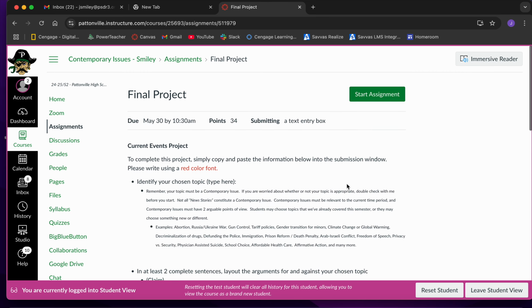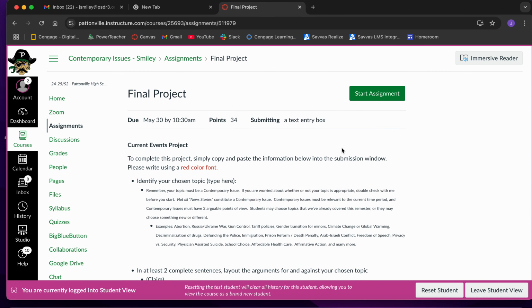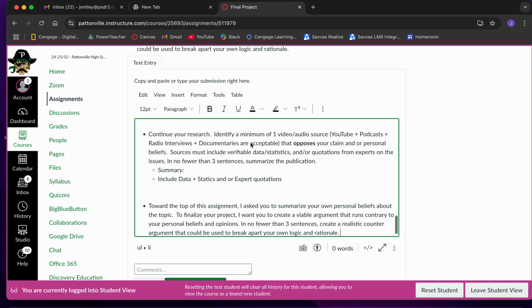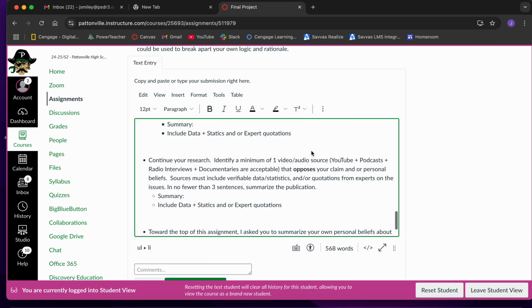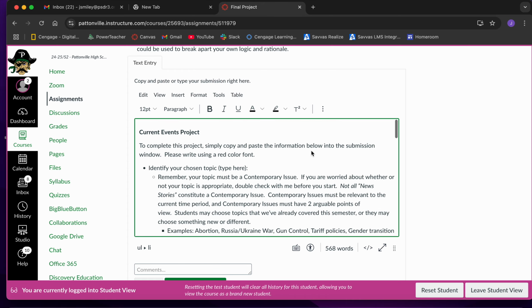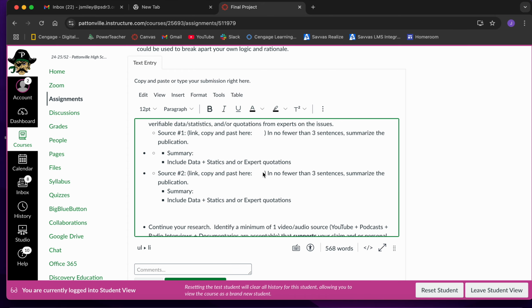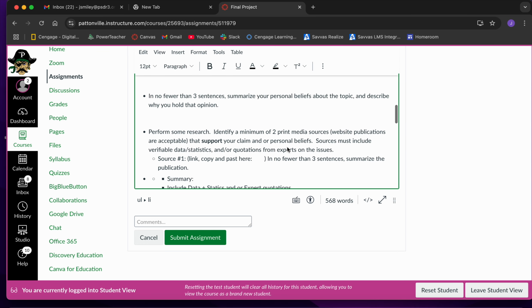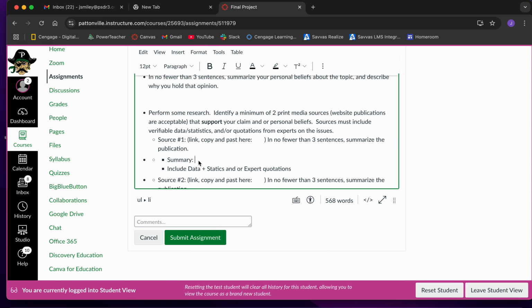Okay, you can paste that into a Word doc, a Pages doc, or a Google Doc, or if you just come up here and click this little green button that says Start Assignment, you can literally just come down here and paste everything into the submission window. So when you submit your final project, I want all of this information in the submission window. And it's going to be nice because you can just go into each individual section and type your information in there. And then that'll be really easy and convenient for me to grade.